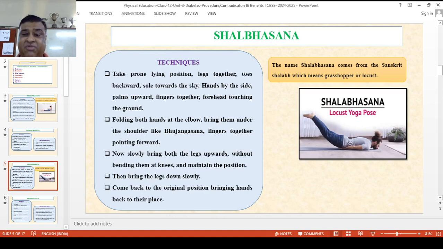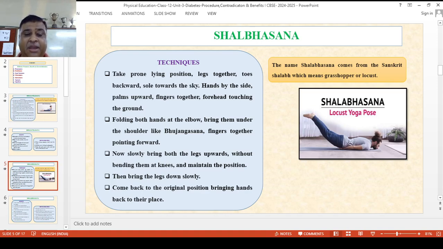Shalabhasana comes from the Sanskrit word Shalab, which means grasshopper or locust. What are the techniques? Take the prone lying position, legs together, toes backwards, soles towards the sky, hands by the side, palms upward, fingers together, forehead touching the ground. Fold both hands at the elbow, bring them under the shoulders like in Bhujangasana, fingers together and pointing forwards.